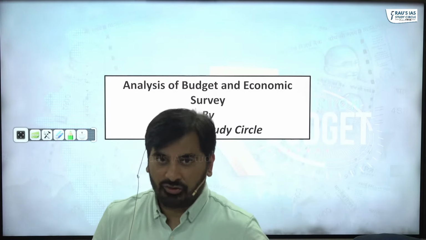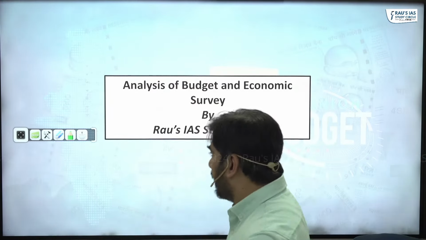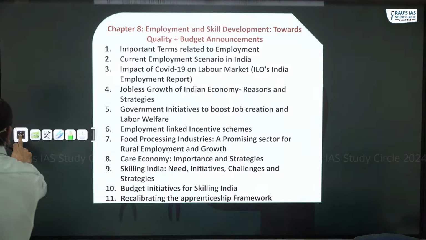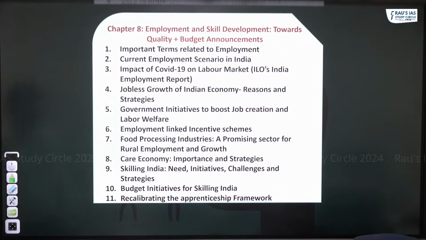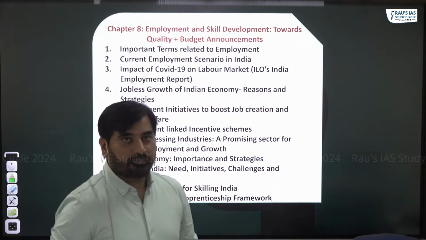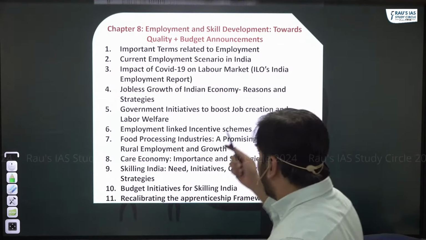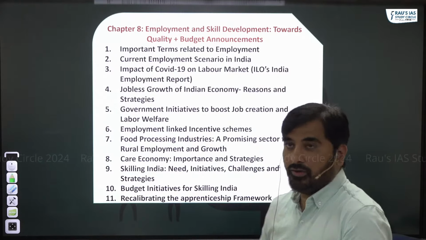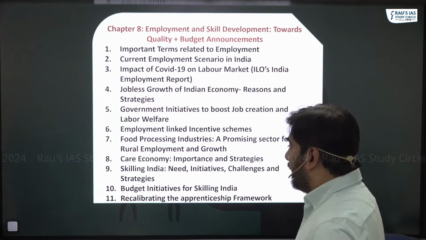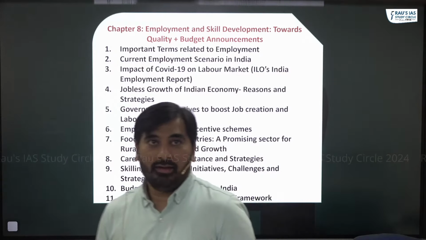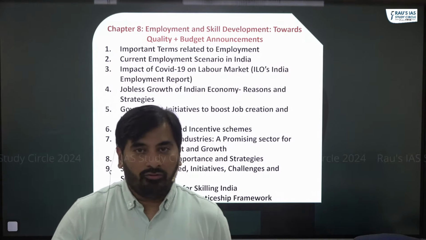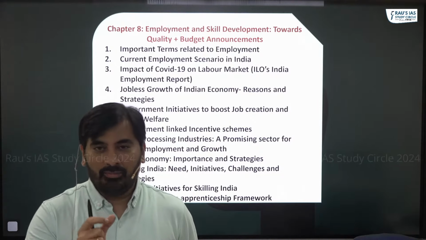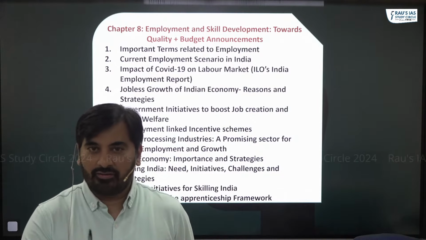So let me just show you which topics shall be covered in today's class. These are the topics which shall be covered. You can just see. First, we'll cover the basics related to employment, that is, important terms related to employment, the current employment scenario in India, the impact of COVID-19 on the labor market, wherein I shall be discussing the important aspects of